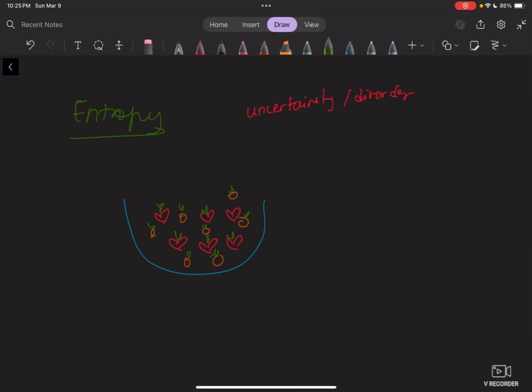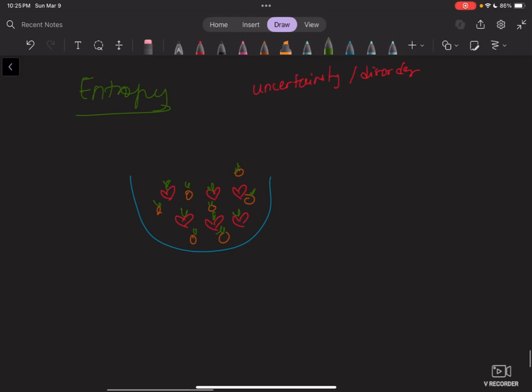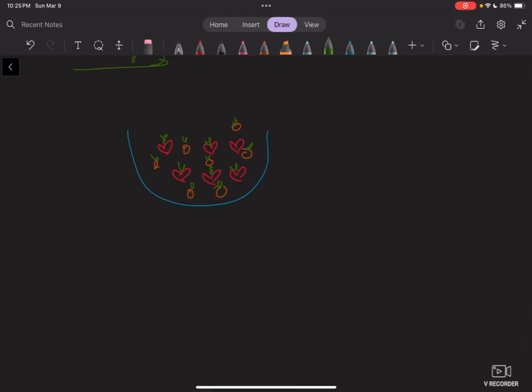So this box is mixed, right? It has a mix of apples and oranges and it is messy and uncertain, because when you try to pick something, it could be an apple or it could be an orange. So it's harder to predict what fruit you will pick next.